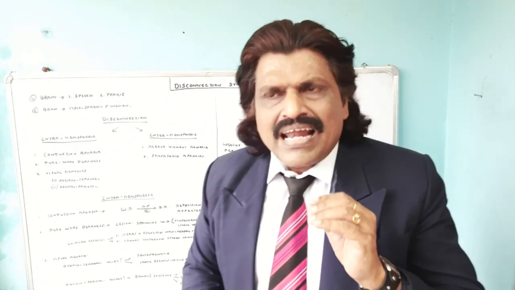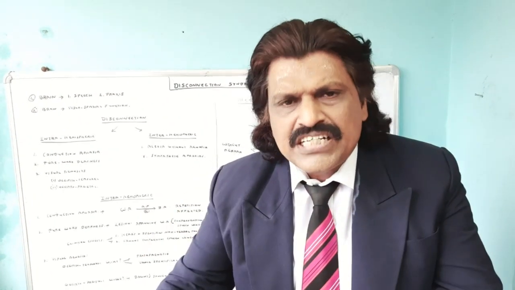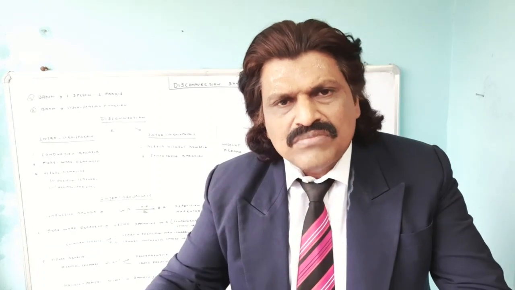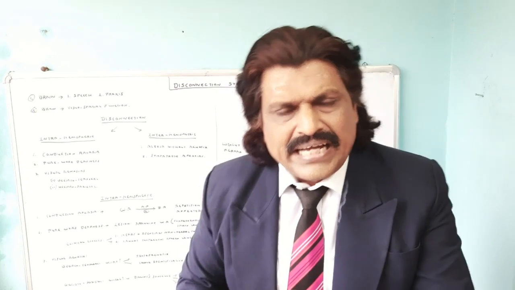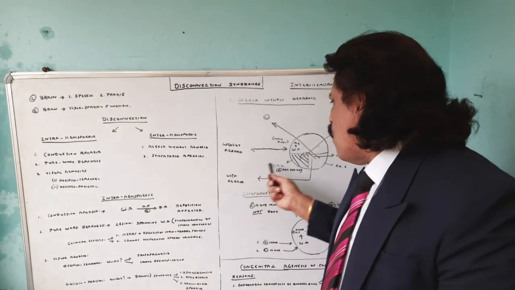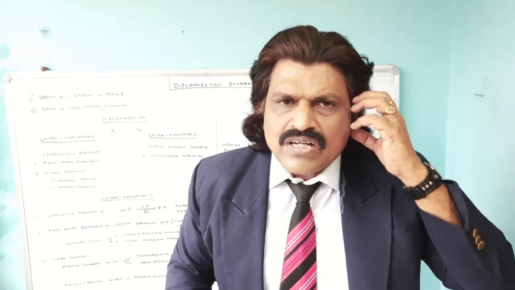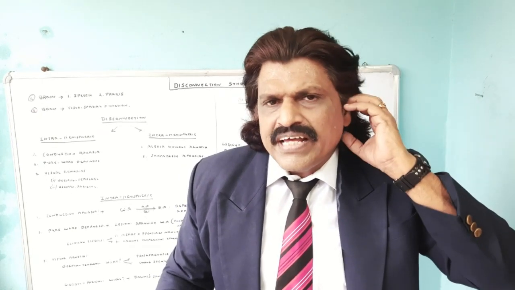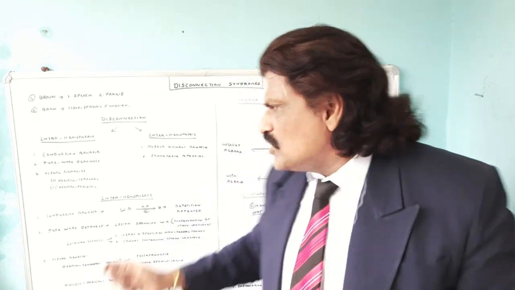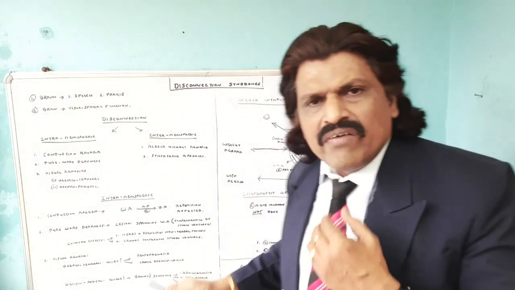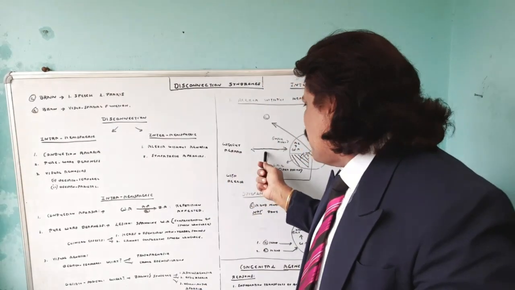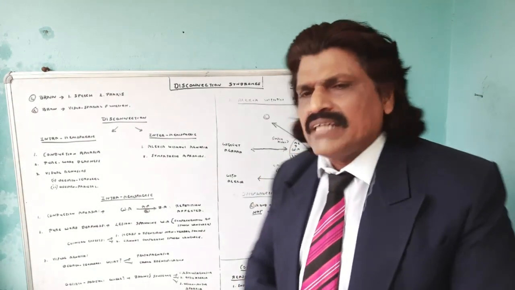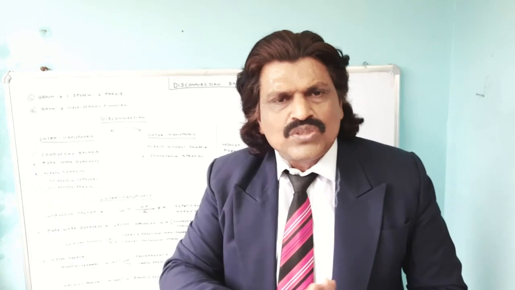Now let me explain writing. Whenever I want a person to write, I ask him to write a particular paragraph or a particular line. So what happens? It goes to the Wernicke's area on the left side. And then to write, it has to go to the motor area, the motor cortex. So from the auditory area to the Wernicke's area to the motor area, and he writes. There is no problem. So there is no agraphia at all, because whenever I give a command to write, it goes from the auditory apparatus to the Wernicke's area to the motor cortex and then he writes.